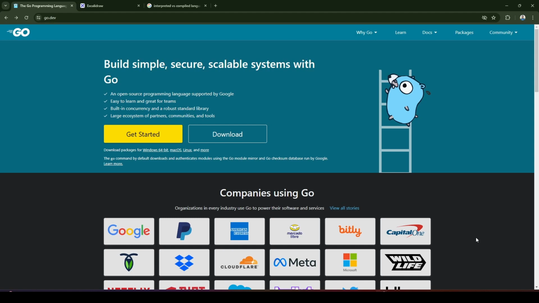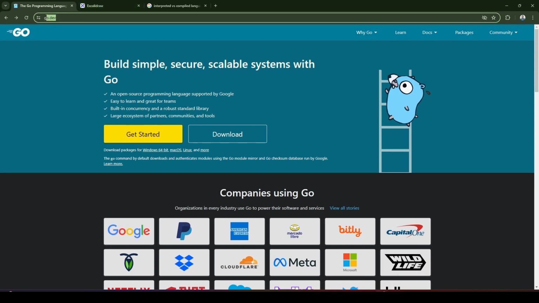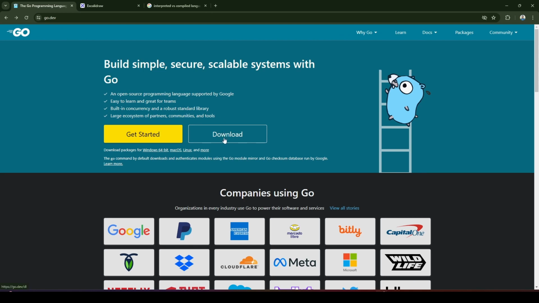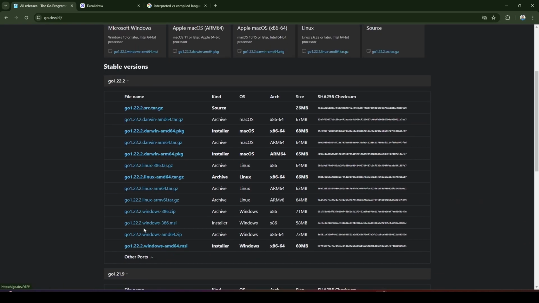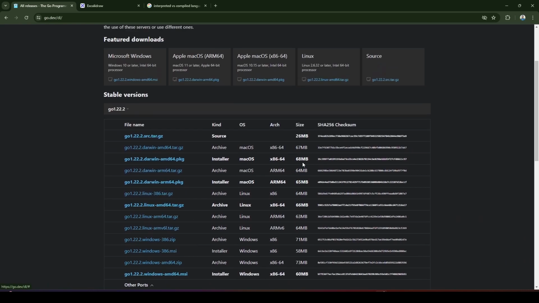So in order to set up Golang in your system, you need to download Go. I am at the official website of Go, that is go.dev. From here, I will click on download, and inside download, select your system, whether you are on Windows or Mac. According to that, you could select the download file, or you could choose from these different sources of file, which have different sizes, different versions, and checksum.